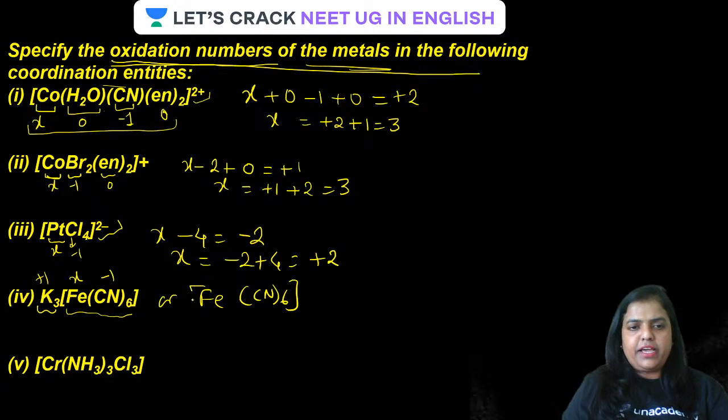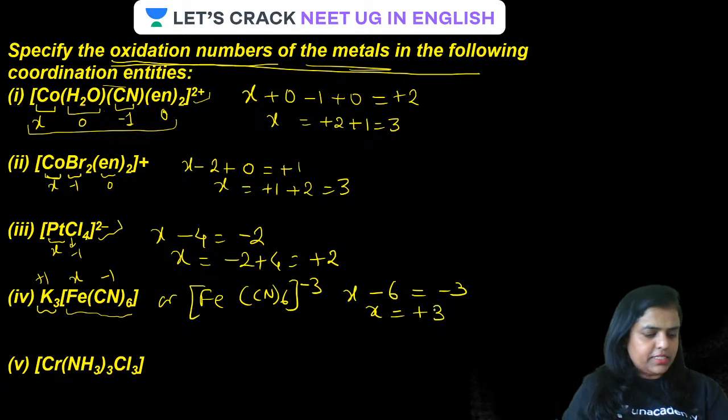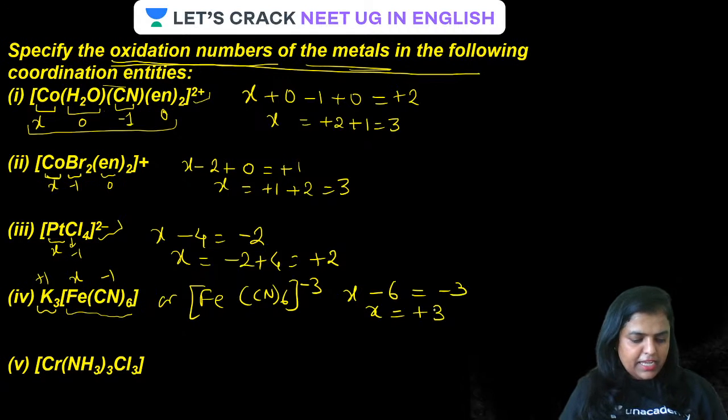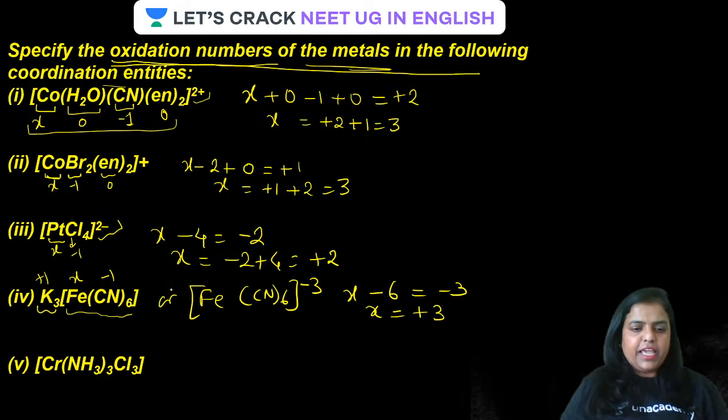Fe(CN)6. On ionization, the complex is going to have a minus 3 charge. All clear? So let it be x minus 6 will be minus 3, or x will be coming out as plus 3. If you have solved, well done. If you have solved, you can answer in the chat box. Okay, guys, is that clear?